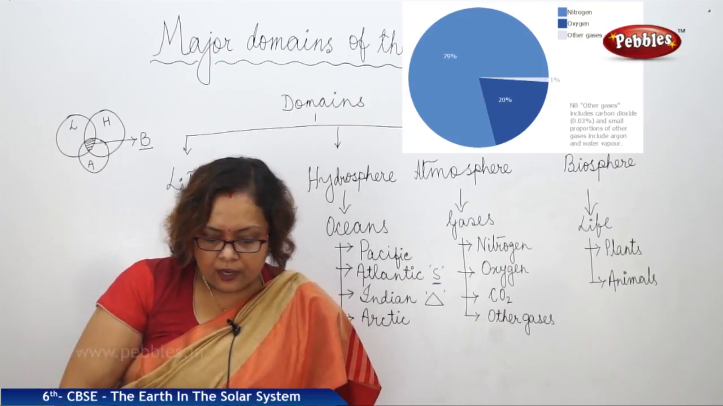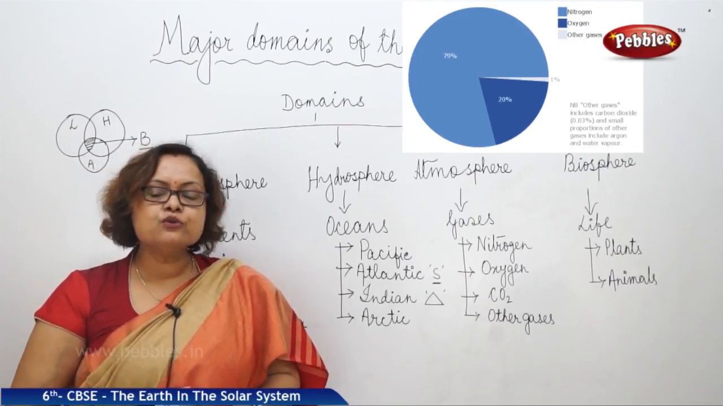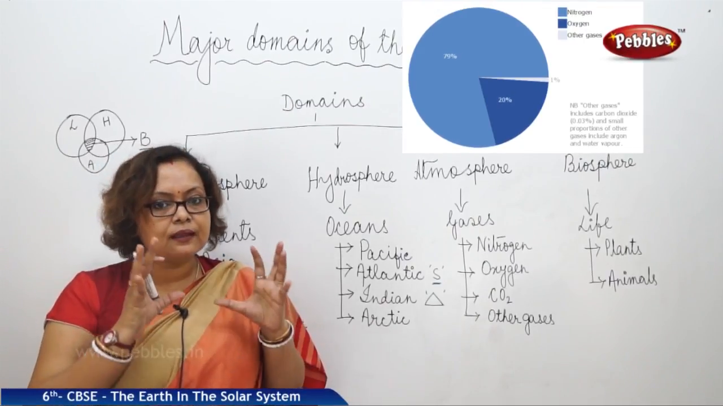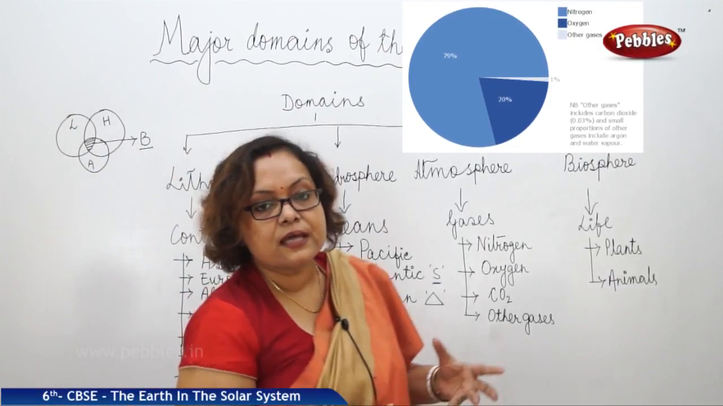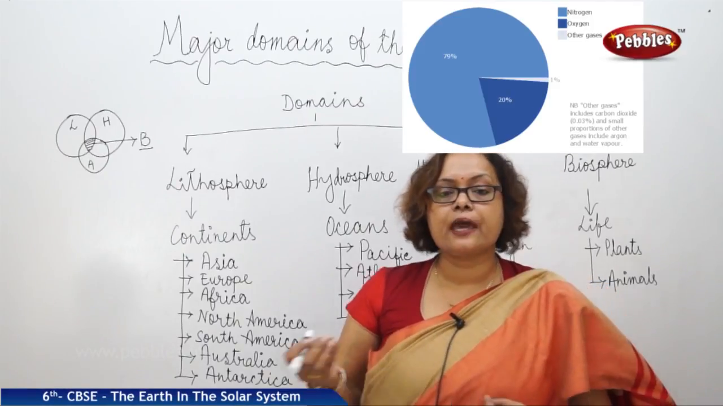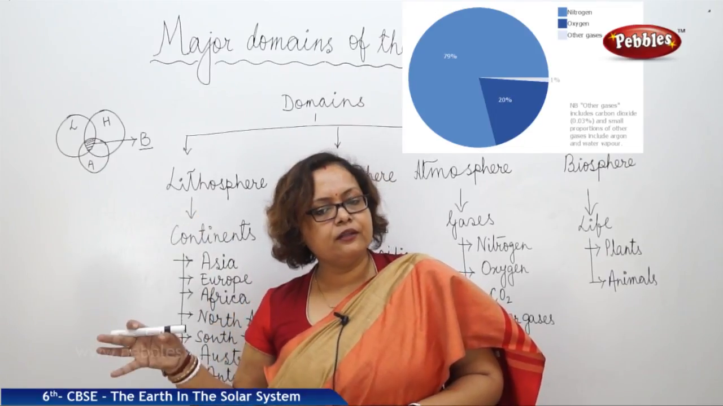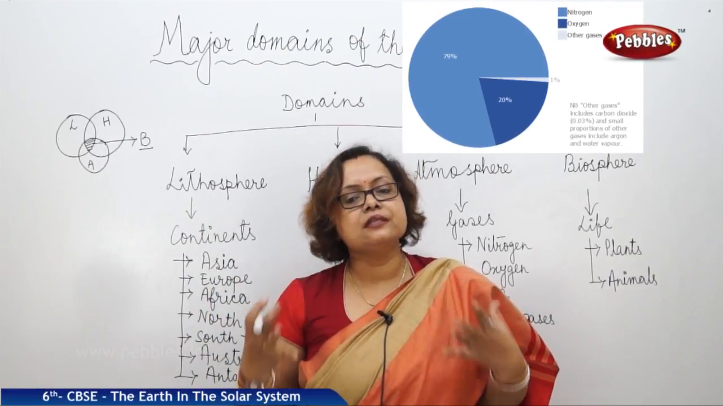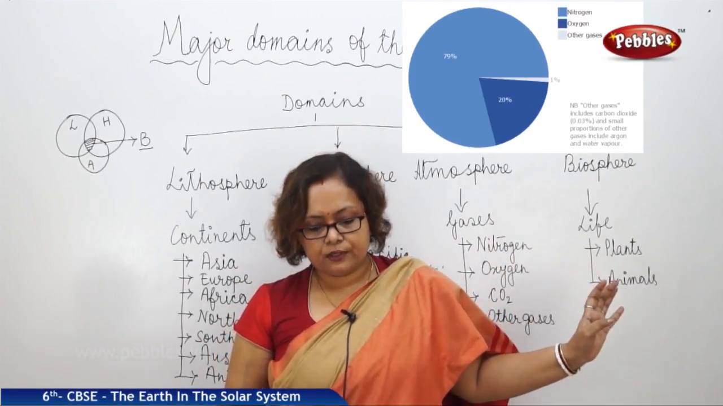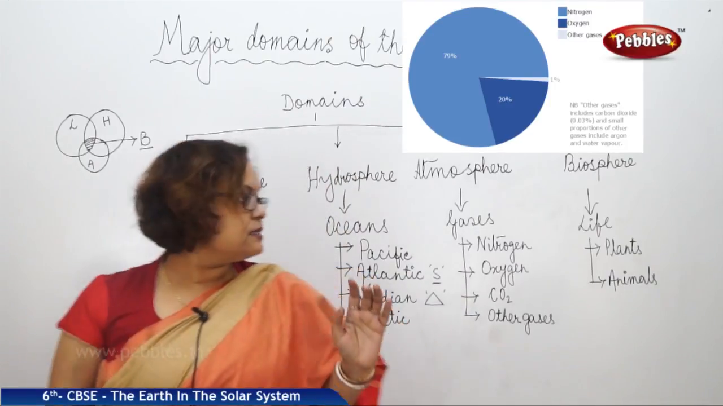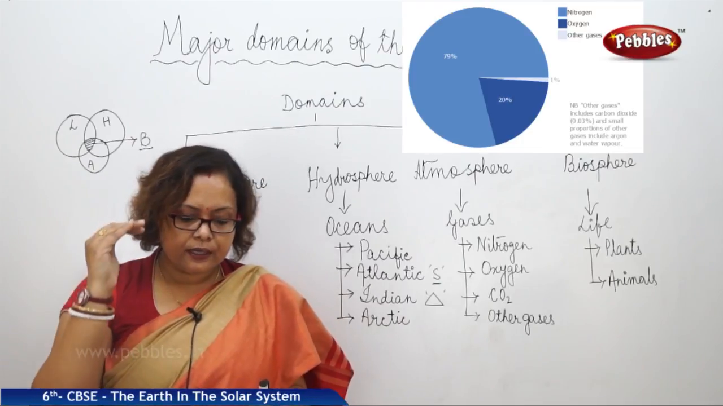We are coming to the next, that is the biosphere. Biosphere is the living place of Earth, where the plants, the animals, and other biotic and abiotic things live. So wherever on the earth you can see life, you can see living things, they compose the biosphere.